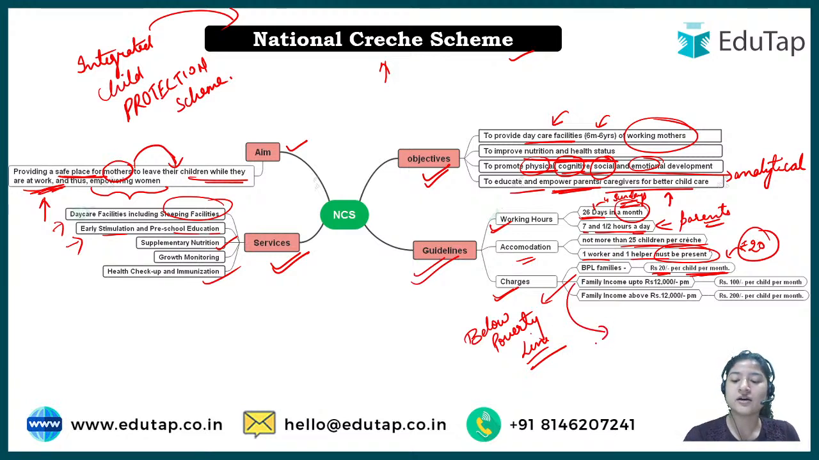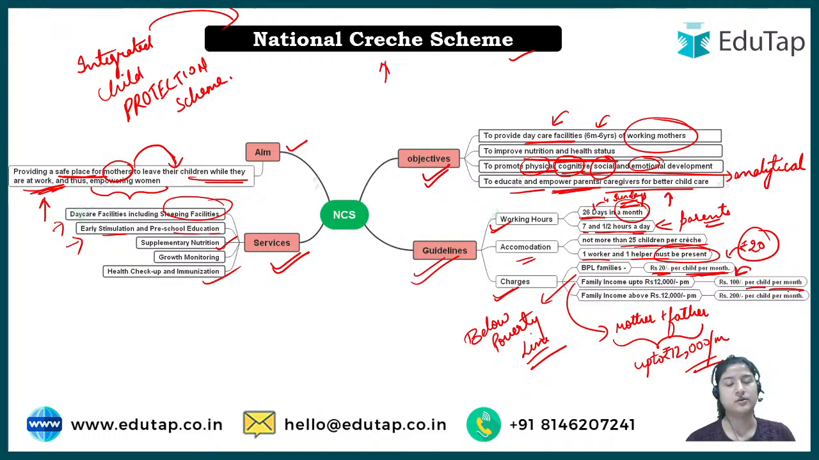For the family where both mother and father are working, and their collective income is up to 12,000 per month, those people have to pay 100 rupees per child per month. And for the family where the collective income of mother and father is considered, and if it is above 12,000, then it would be 200 per child per month. All right, so these are the guidelines for the national crèche scheme.